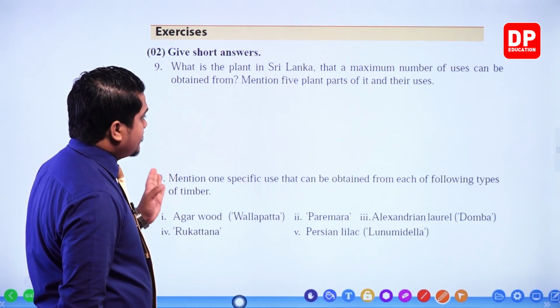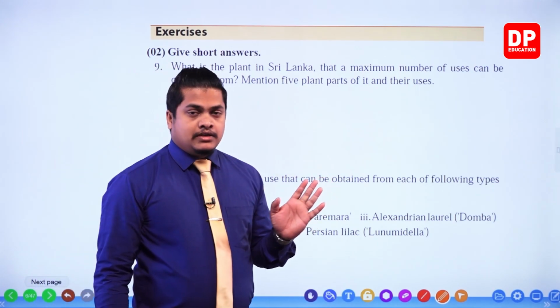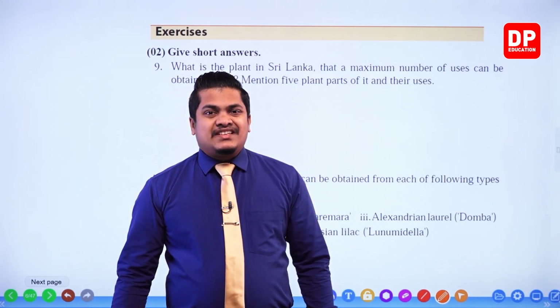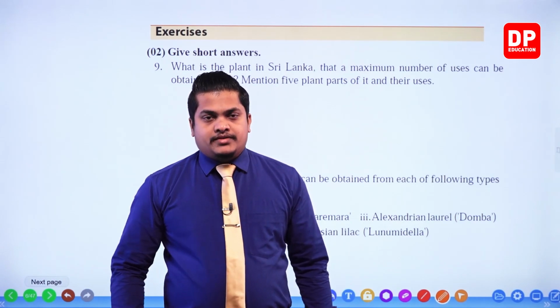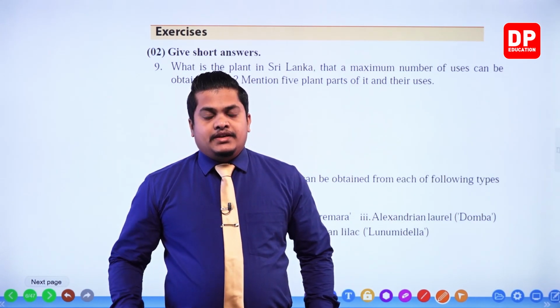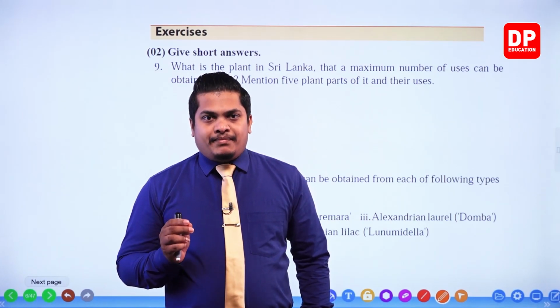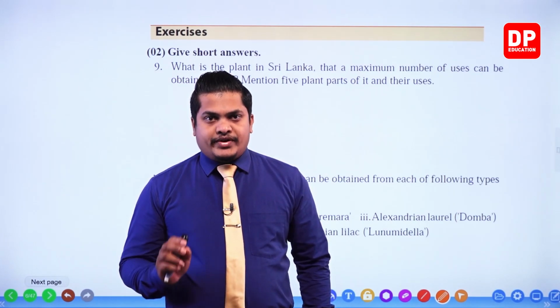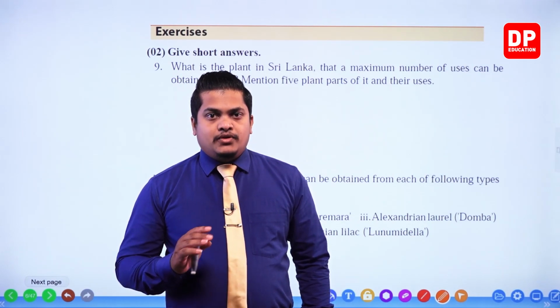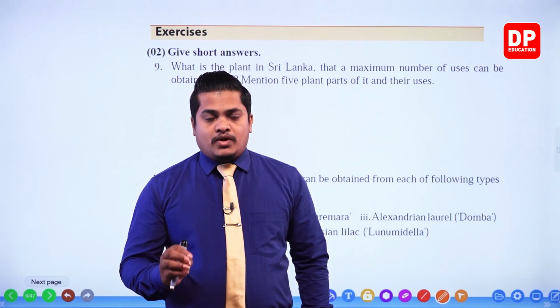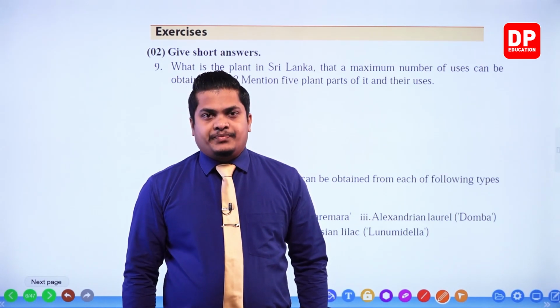So, my dear children, when you take the plant coconut, we receive several uses from coconuts. Actually, each and every plant part of the coconut tree is utilized for several purposes, not for one.